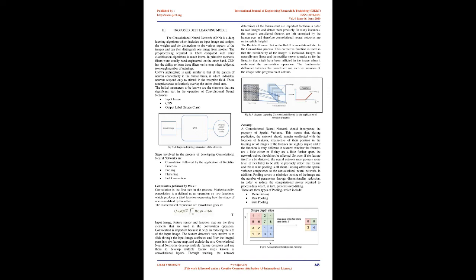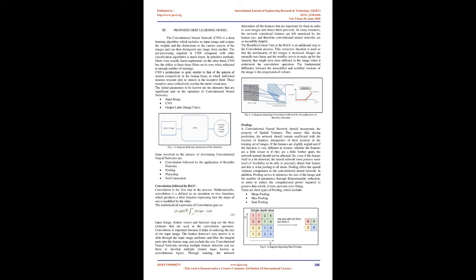3. Proposed deep learning model. The Convolutional Neural Network, CNN, is a deep learning algorithm which takes an input image, assigns weights and distinctions to various aspects of the image, and can then distinguish one image from another. The pre-processing required in CNN compared with other classification algorithms is much lower. In primitive methods, filters were usually hand-engineered.